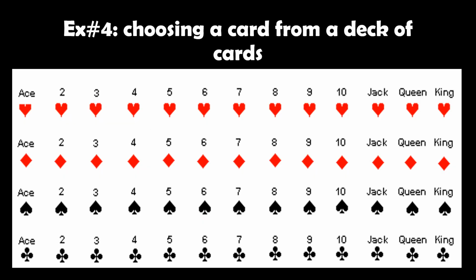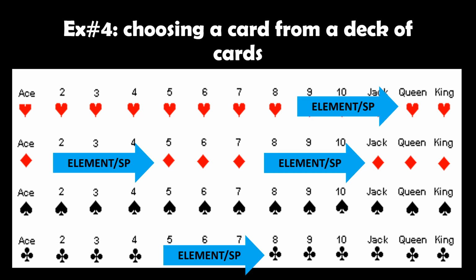Example number 4, when you're choosing a card from a deck of cards, bawat isa dito, kahit itong ace of hearts, yan, 3 hearts, that is an element. Pag pinag-uusapan naman kung ilan lahat, we're referring to the sample space.